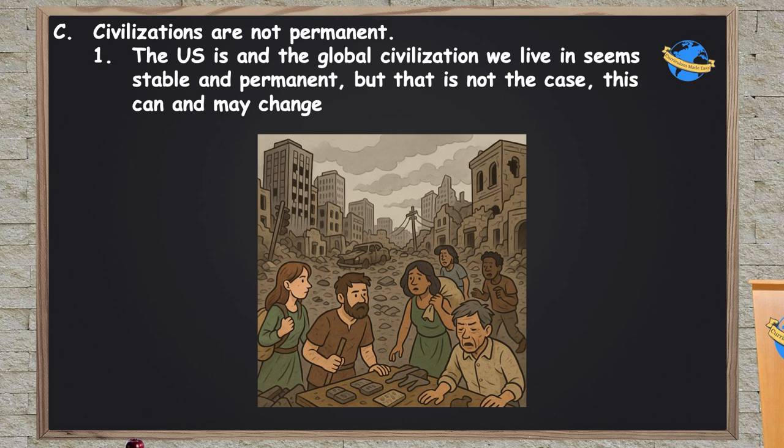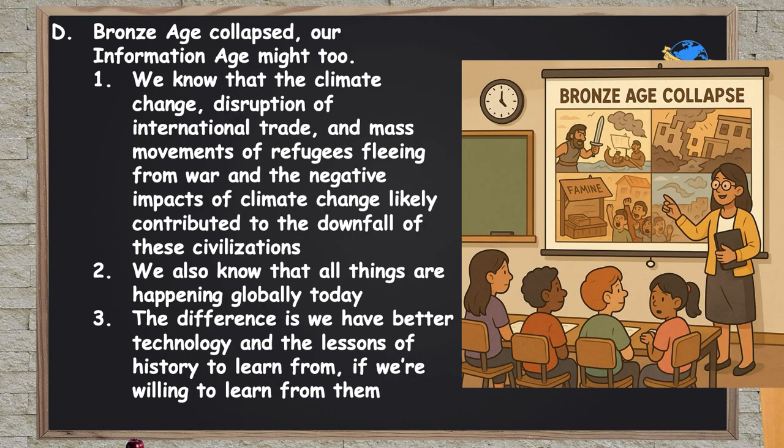The only questions are, if it happens, when will that be? What will cause it? And what will come after it? This doesn't mean we're headed to a post-apocalyptic world where everything's going to go backwards. We know it's happened several times in history, but it doesn't mean it's destined to happen again. But it does give us some warning signs to look for. Because the Bronze Age collapsed, and so our current information age, as we call it, might also.